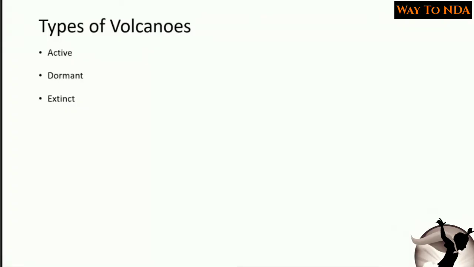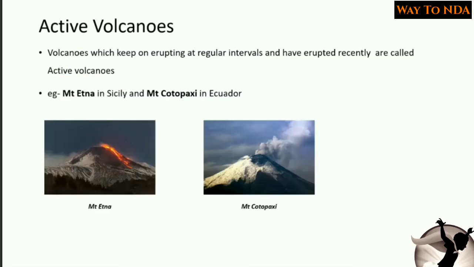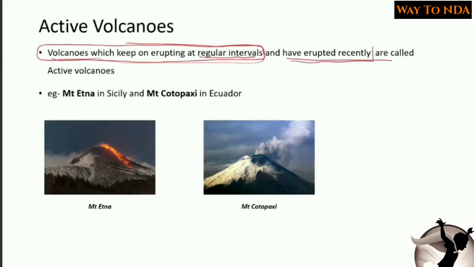Now let's study what types of volcanoes there are. Types of volcanoes: there are active volcanoes, dormant volcanoes, and extinct volcanoes. Let's start first with the active volcano. Active volcanoes are the volcanoes which keep on erupting at regular intervals. हमेशा थोड़ी देर बाद, मतलब थोड़े वक्त बाद ये बाहर निकलते हैं. They keep on erupting at regular intervals, this is very important, and have erupted recently. This is the basic definition. The volcanoes which keep on erupting at regular intervals and have erupted recently are called active volcanoes.